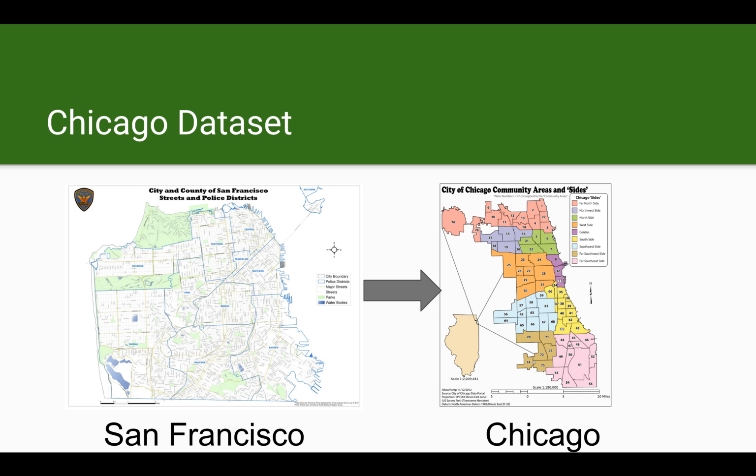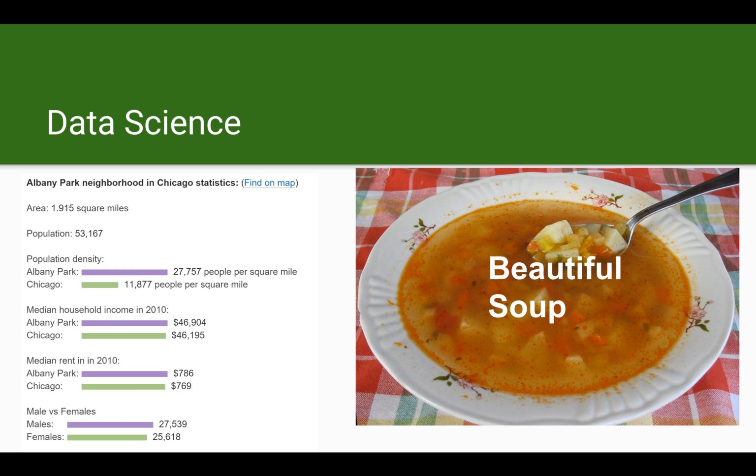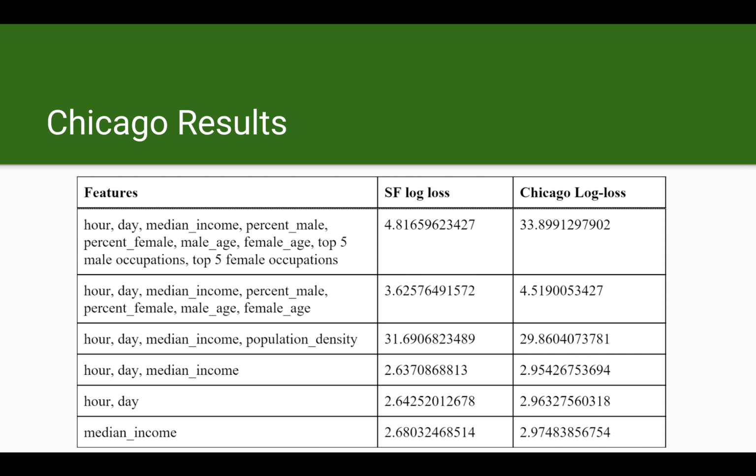Instead, we attempted to describe communities by common social statistics like median income, population density, average male and female age, and the top occupations. We had to web scrape all these statistics from citydata.com using Python's Beautiful Soup library. Since we were now down to fewer features, we decided to go back to our naive Bayes model.